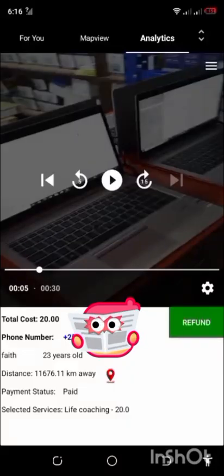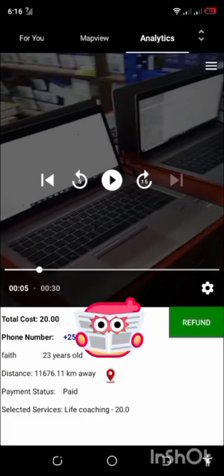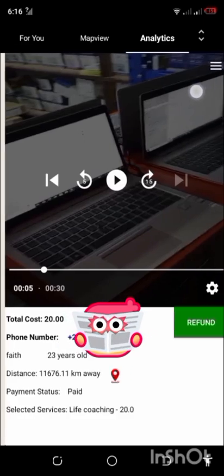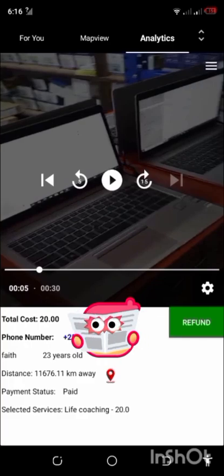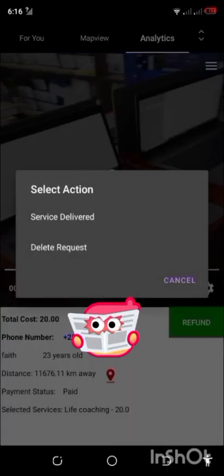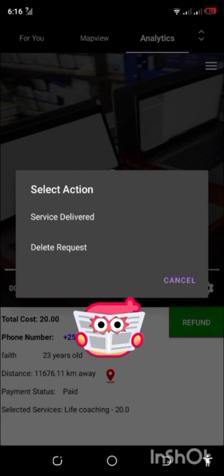In the buyer account, in the analytics tab, just on the top right of the video, right here, there are three lines, the menu. Clicking on it brings two options: service delivered or delete request.